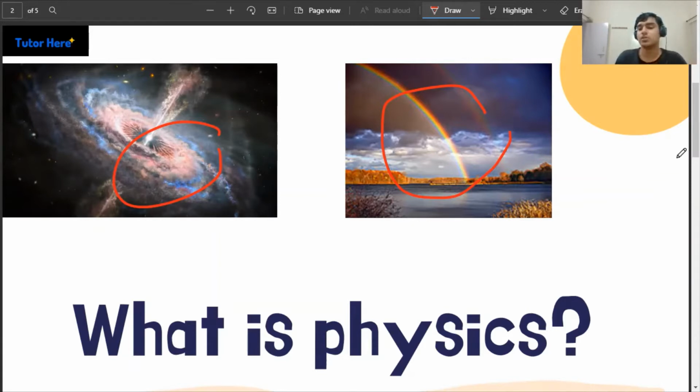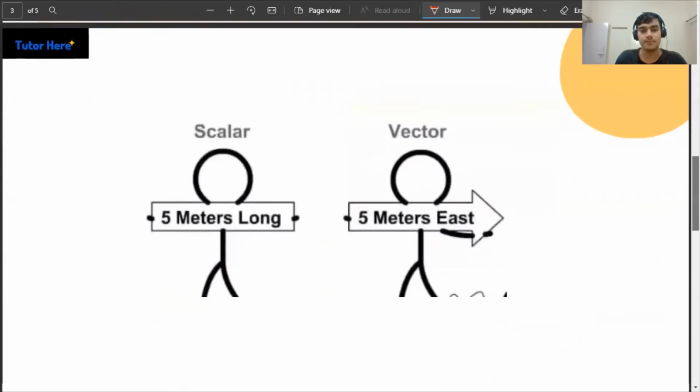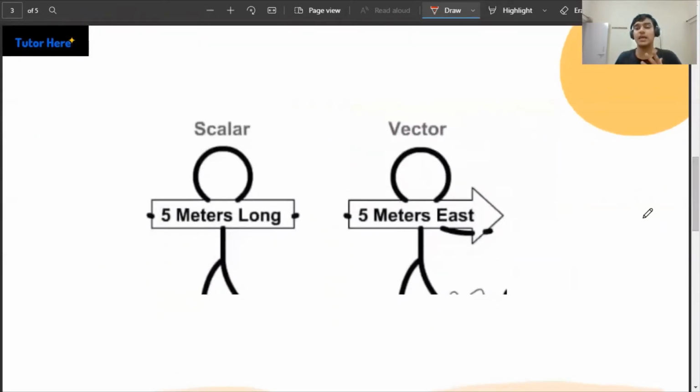All right, so let's go ahead. Before getting into scalars and vectors, we have come up with a measurement system. Let's say I take a scale, I can measure my own height. I may be around 5'11". So I can measure that. I have some measurements for myself. Now there are a few ways you can measure something.